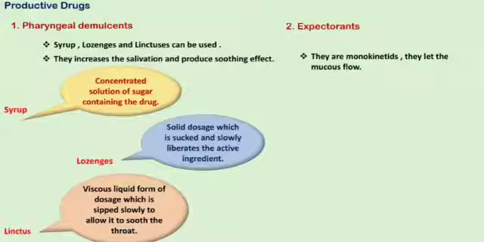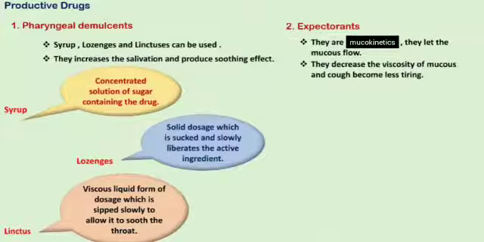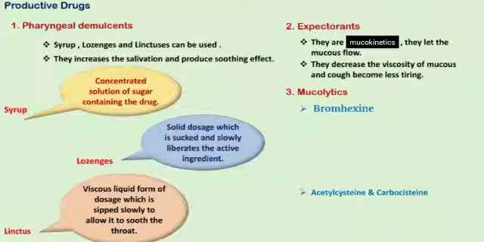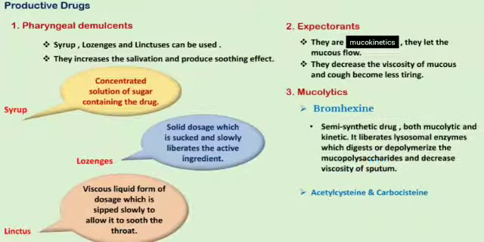The second category of drugs coming under this is the expectorants. They are mucokinetics, that is, they let the mucus flow, they decrease the viscosity of mucus and the cough becomes less tiring. Finally, we have mucolytics, that is, the drugs here are bromhexine, acetylcysteine and carbocysteine.